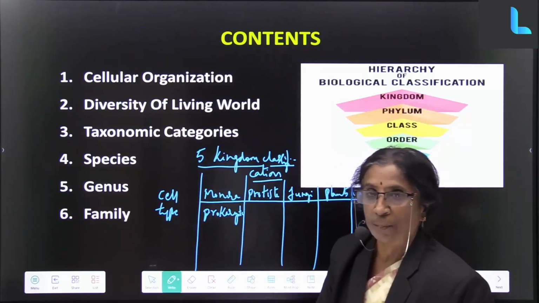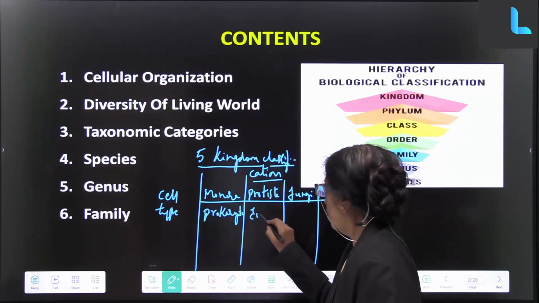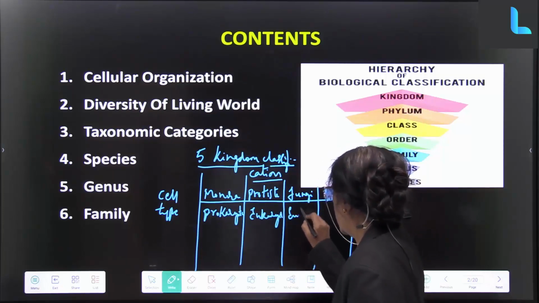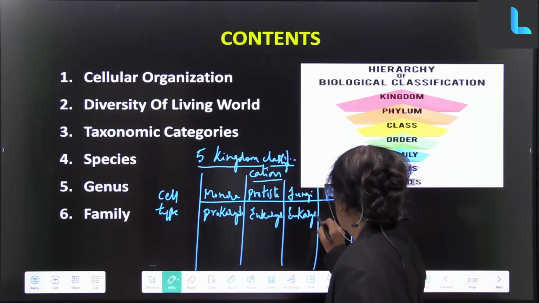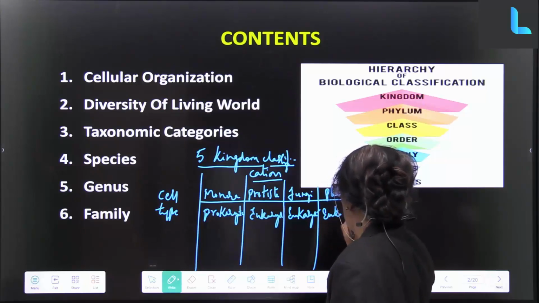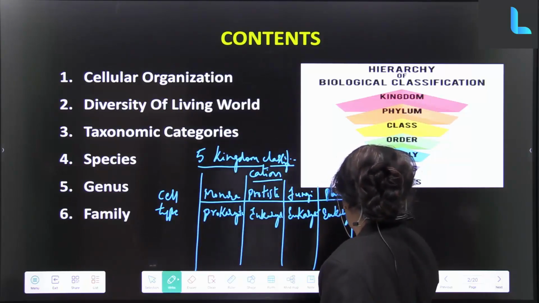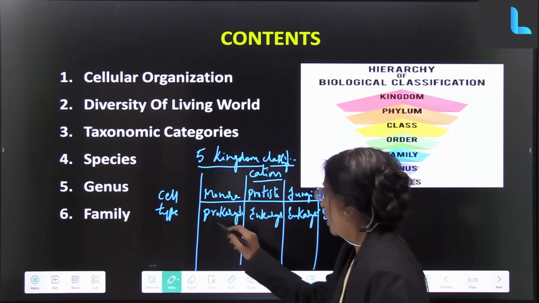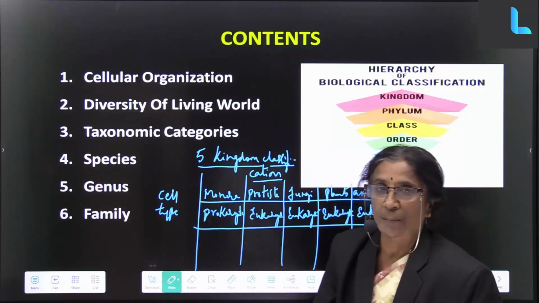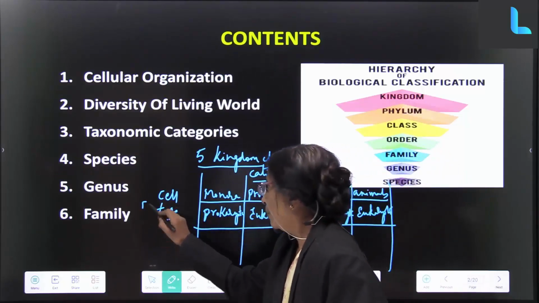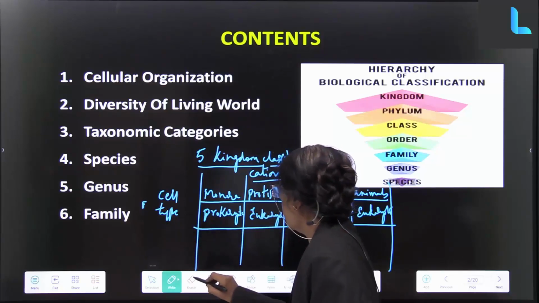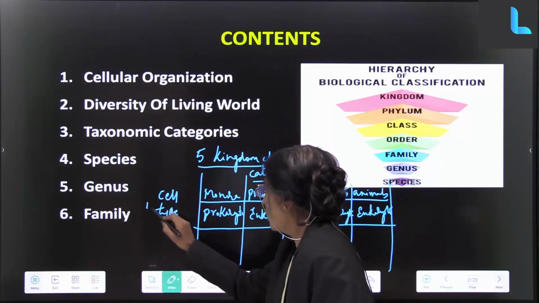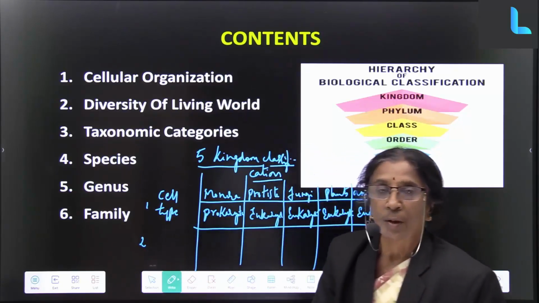In case of Protista, it is eukaryote. In fungi, it's again eukaryote. In plants, it is eukaryote. In animals also we have eukaryotes. Okay, this is one criteria. Second one,